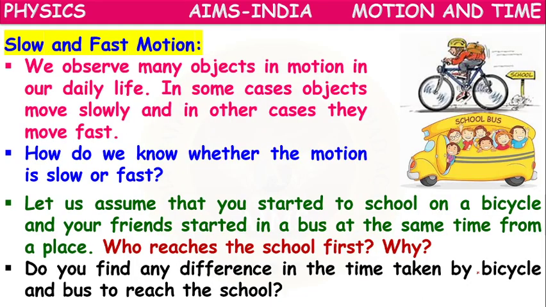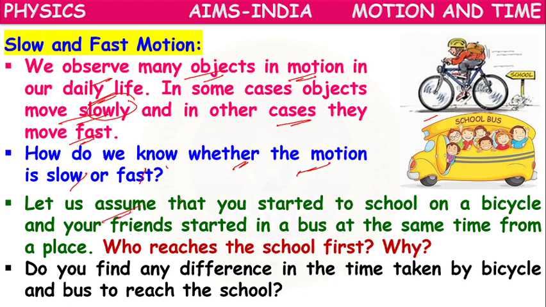Next, slow and fast motion. So we observe many objects in motion in our daily life. In some cases, some of them move slowly, and in some other cases, they move fast. So how do we know whether the motion is slow or fast?